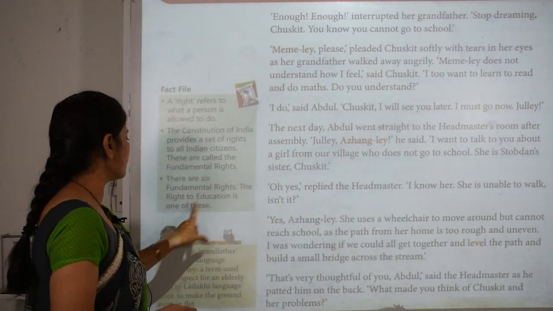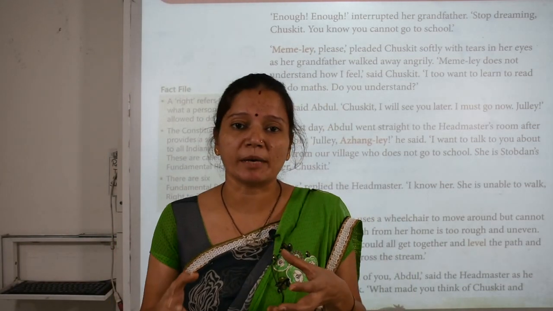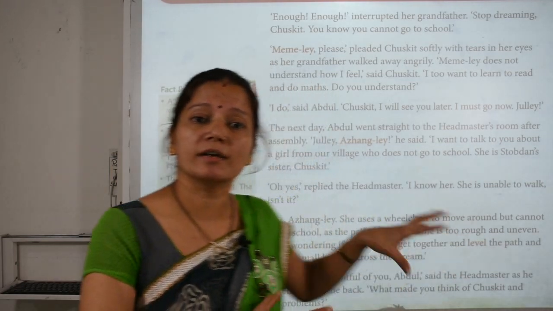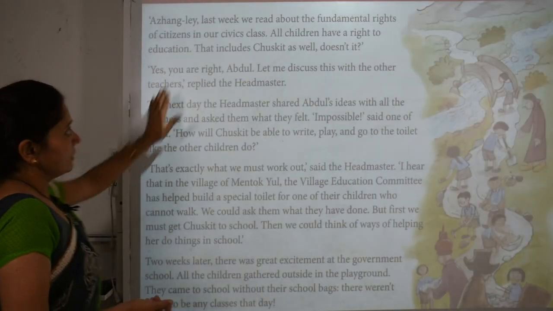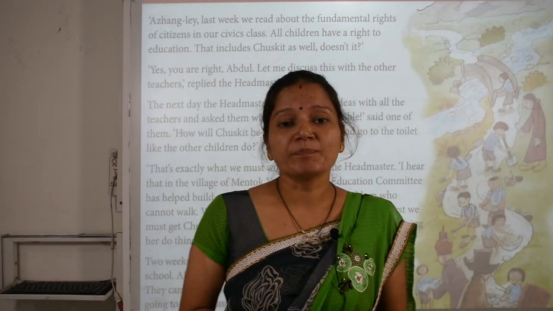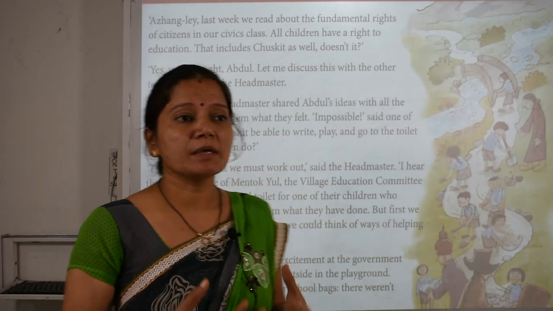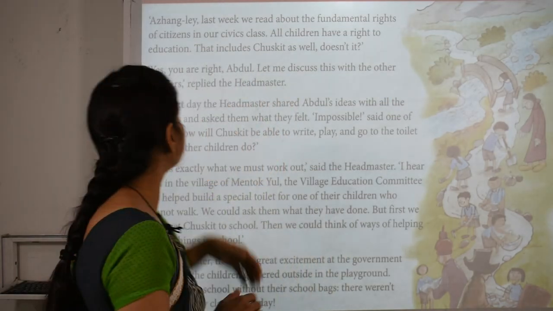The right to education is one of them. Right to freedom, right to equality, right to education, these are all fundamental rights. So with the fundamental right to education, Chaskit also has the right to get education. All the children of India have the right to get education.